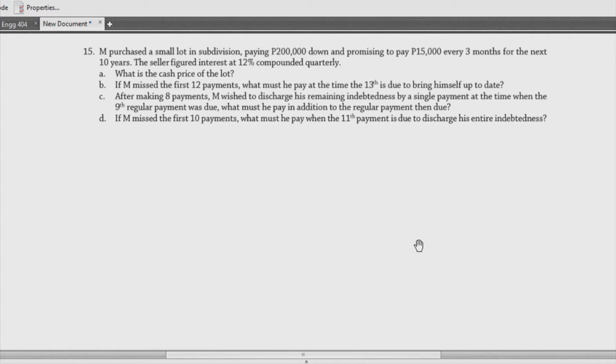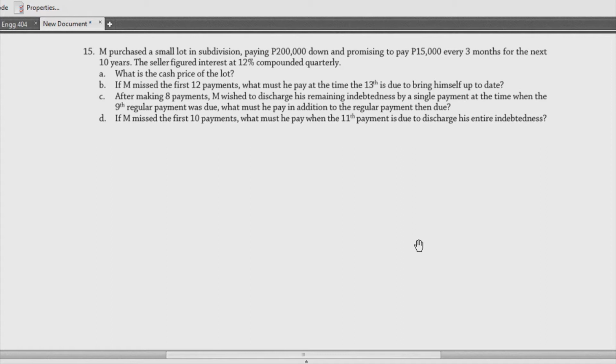Now, after making 8 payments, M wished to discharge his remaining indebtedness by a single payment at the time when the 9th regular payment was due. What must he pay in addition to the regular payment then due? Ito iba-iba yung mga tanong na yun, so hindi pwede mag-carry over yung mga sagot natin. Okay, so medyo tongue twister yun. Basta ang ibig sabihin lang dun sa letter C, gusto niya nang tapusin yung kanyang lahat ng payments dun sa 9th regular payment. Siyempre, yung kanyang 9th regular payment would be added to that certain discharge amount that he wants.